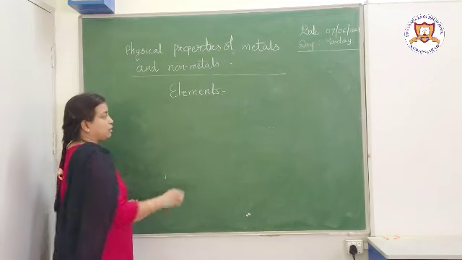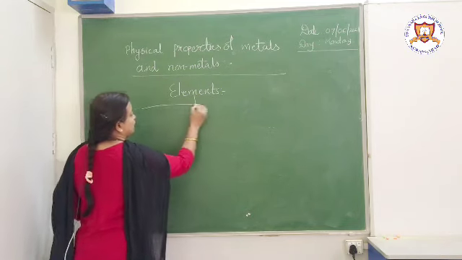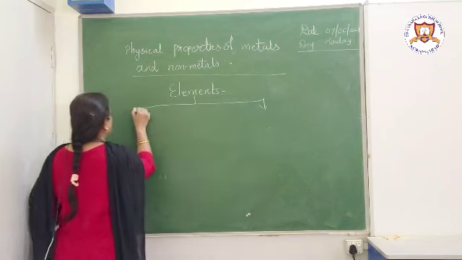For our convenience, we have classified elements into 4 main groups.